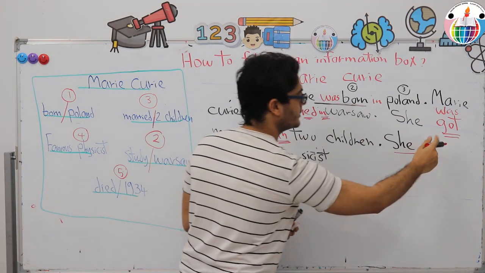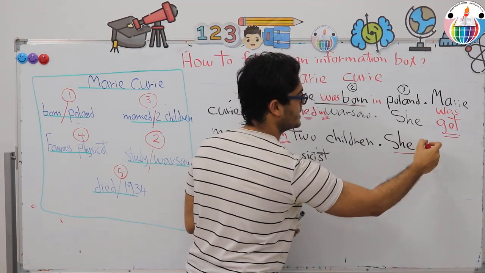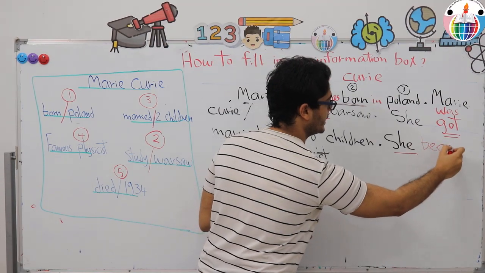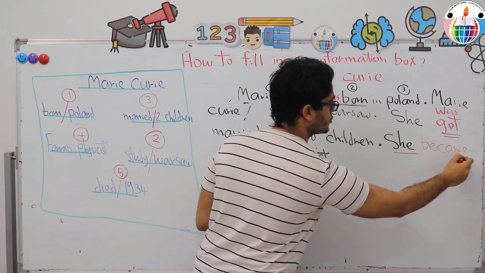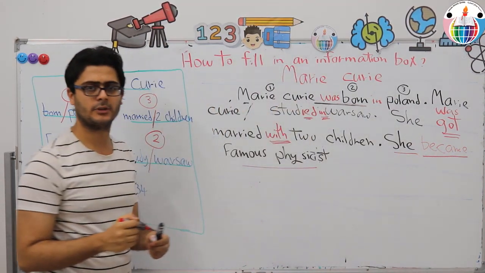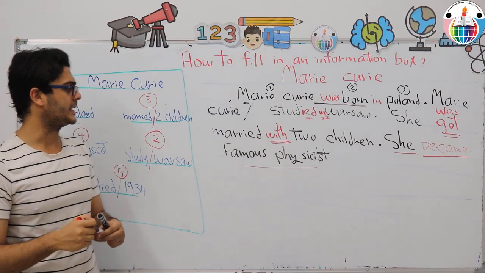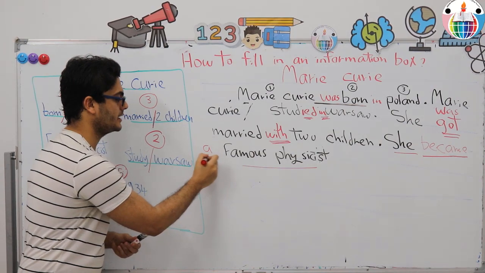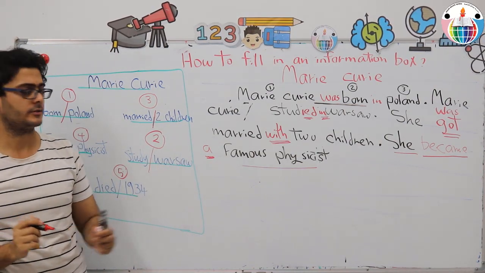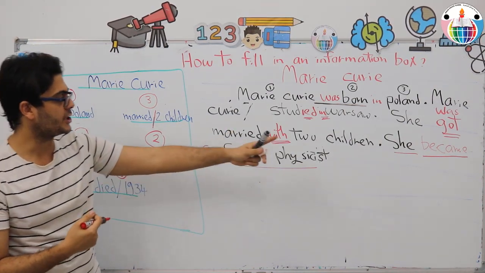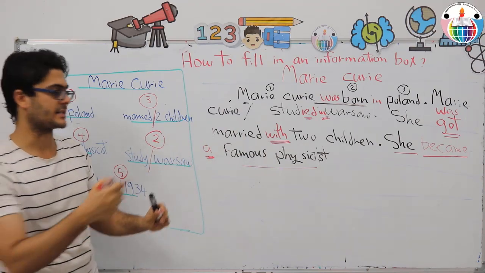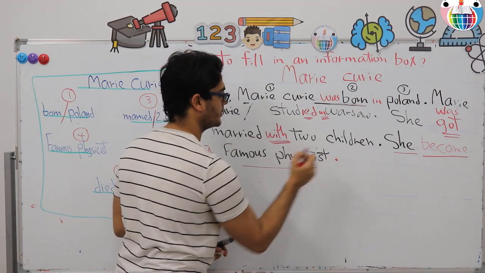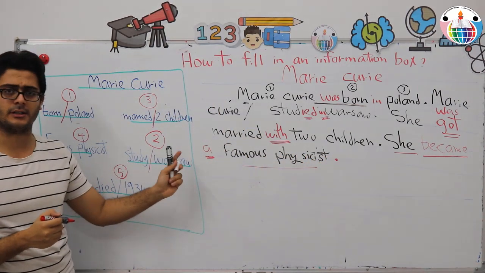So she, the main verb in here is became. Became or become, of course became, because we're talking in the past simple tense. So she became famous physicist. See, one missing article. You need to revise always. She became a famous physicist. And full stop.